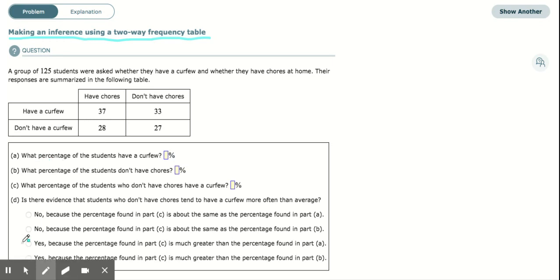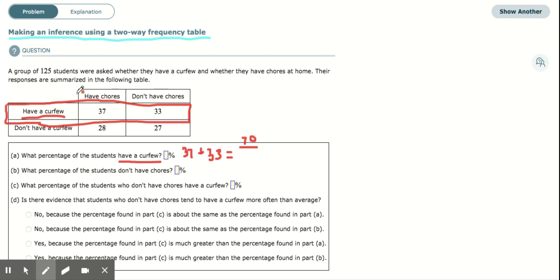So first, what percentage of students have a curfew? Since we're only talking about the curfew variable, we're going to find have a curfew. It's right here, and this is in this row. So we're going to take all of the students, and it's really asking us how many people fall into this row. So let's see, 37 plus 33, which is 70.